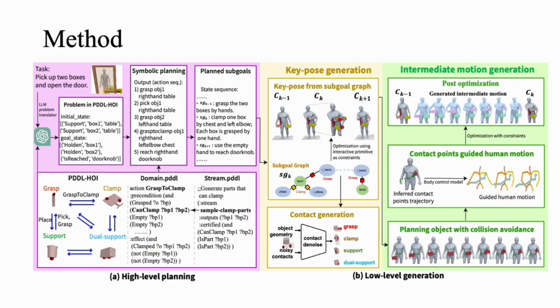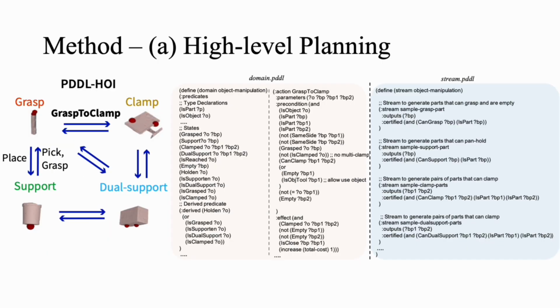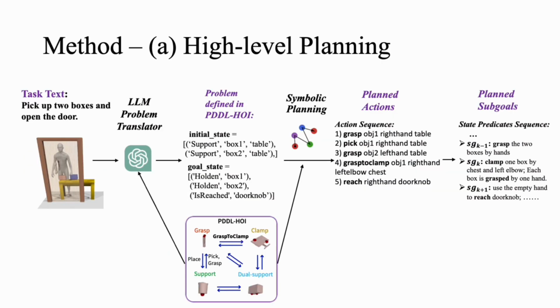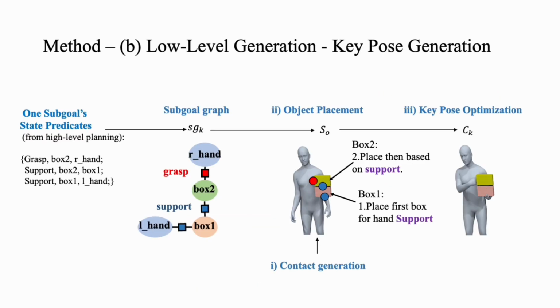PrimHOI integrates a high-level symbolic planner that sequences primitives with a low-level generator that realizes each motion physically. Instead of relying entirely on a large language model for high-level planning, we build the planning with more accurate descriptions in PDDL. The high-level planning steps include LLM problem translation and PDDL symbolic planning. The final planning results are state predicates that describe subgoals.